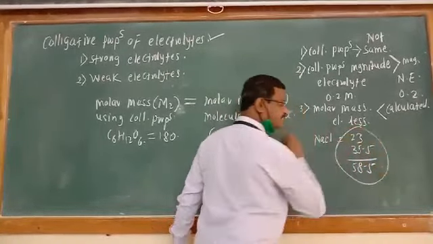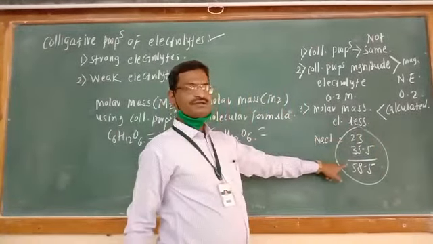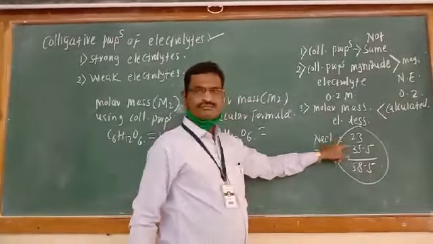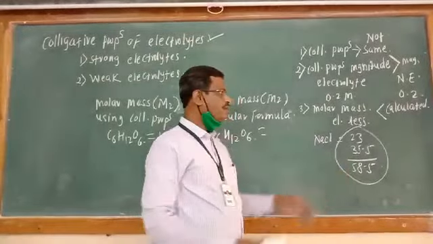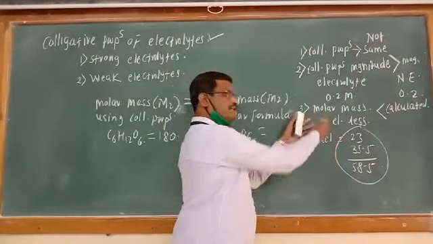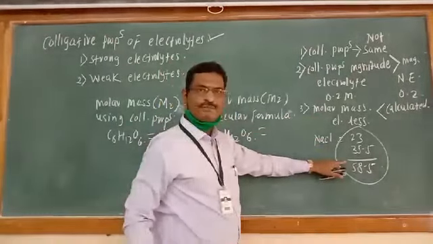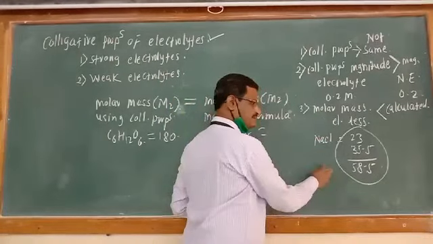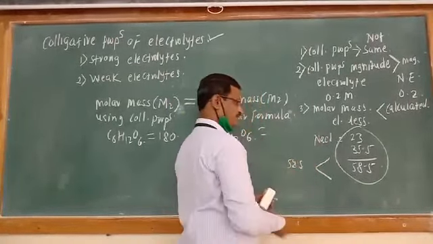This is known as the calculated molar mass, additive molar mass by the addition of atomic masses. If we study the molar mass from colligative properties, it should be equal to 58.5, but always it is less than 58.5.